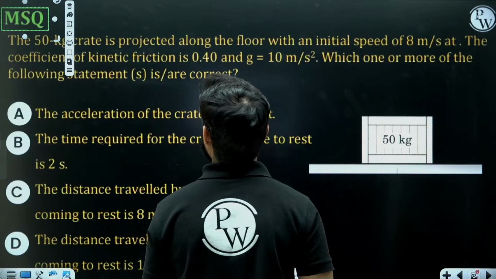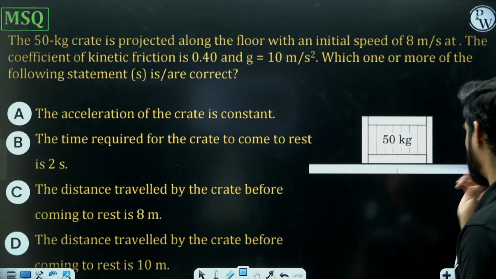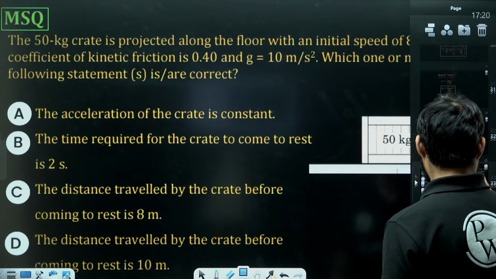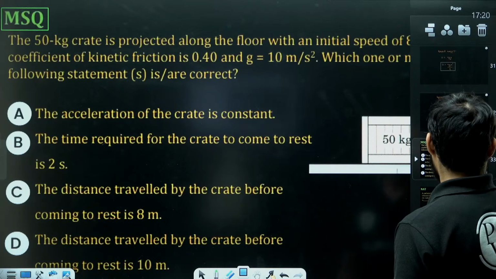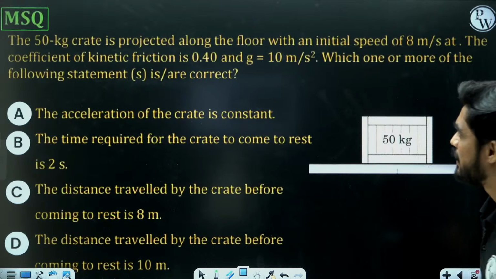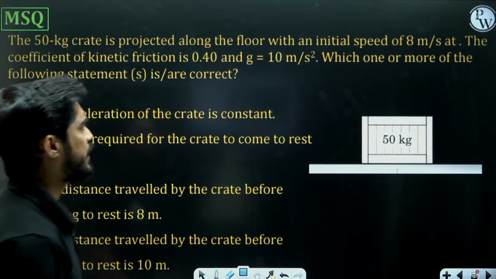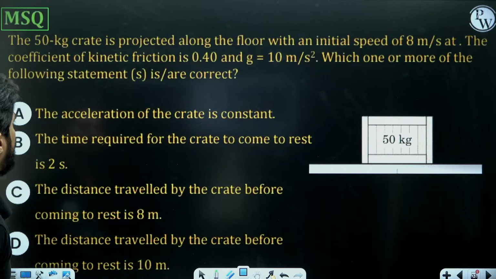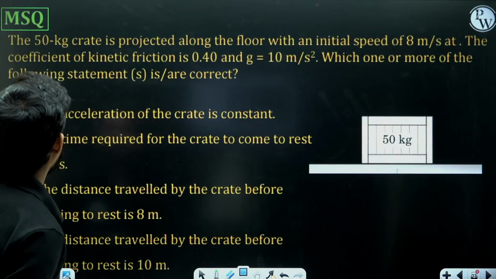MSQ question. I have not written it, but it is of 2 marks. A beautiful question of 2 marks. Let's solve this one. The 50 kg crate is projected along the floor with an initial speed of 8 meters per second at t equals 0. It's not written, but t equals 0.